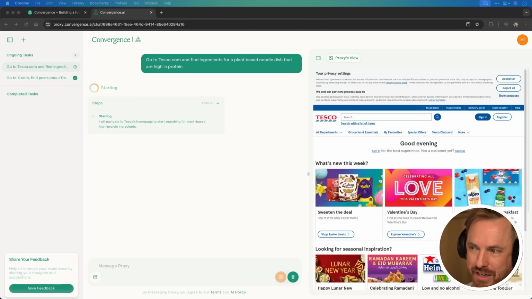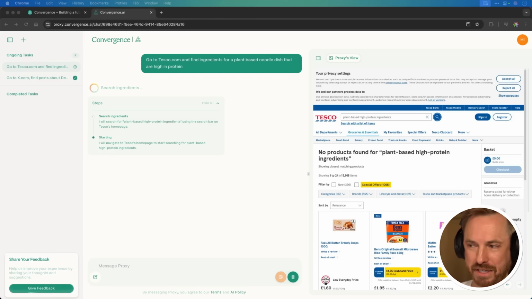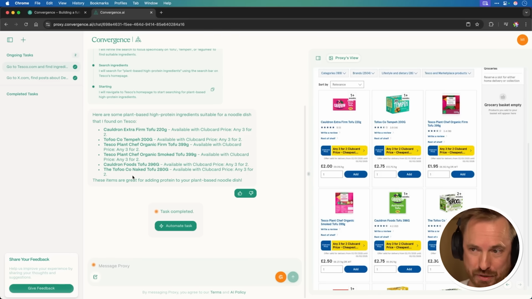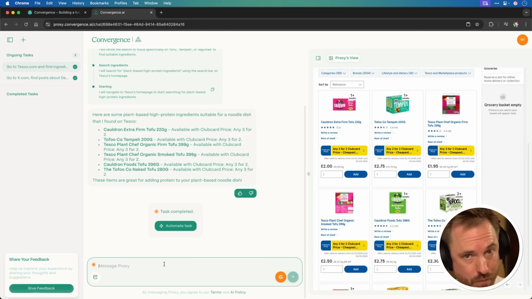And boom, you can see it's loaded up the Tesco website. You can see on the first attempt, it didn't find any products for the search, so Proxy might have to adjust its approach. And you can see here, it's actually refining its search to tofu, tempeh, and legumes, which is super smart. Now you can see it's actually found some results. It's given them to me here, even with the deals that are available on them, and I can get started planning. Now, of course, I haven't got everything, so I'm going to ask it one more question.